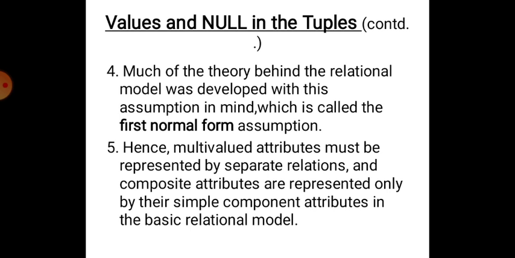Students will study what is normal form and first normal form, that is a part of your syllabus, in the next chapter. Point number 5. Hence, multivalued attributes must be represented by separate relations and composite attributes are represented only by their simple component attributes in the basic relational model.